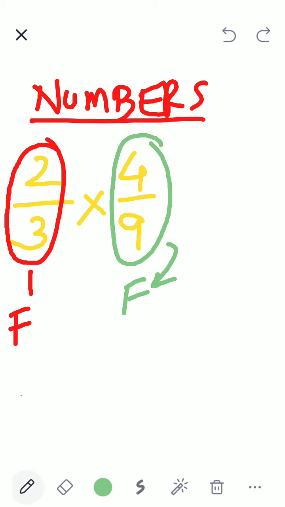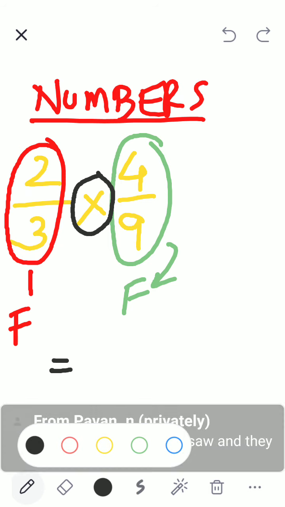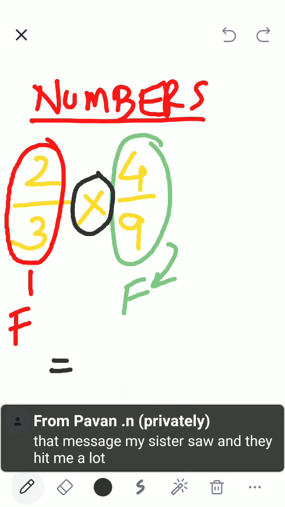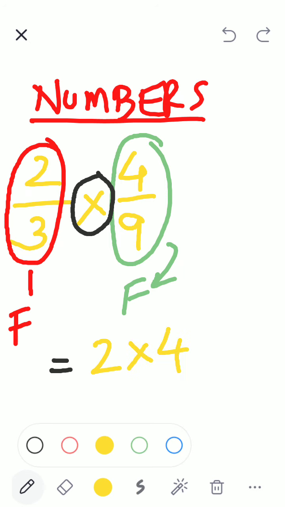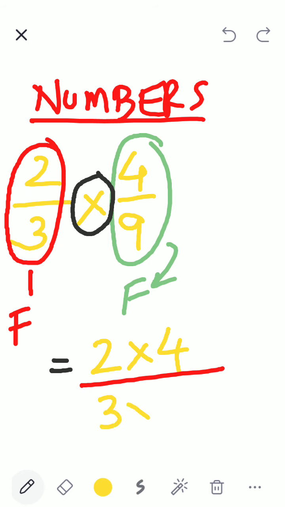Now I can write this. The best thing is, what do I observe? I observe this as a multiplication. So in multiplication, there is nothing I have to worry about. Straight away, I can multiply both the numerators, give a common line for division, and multiply both the denominators.